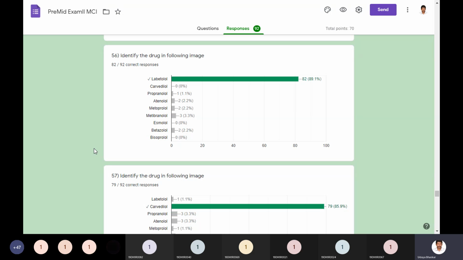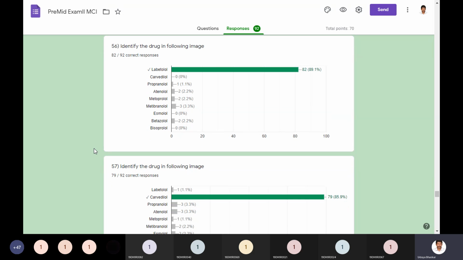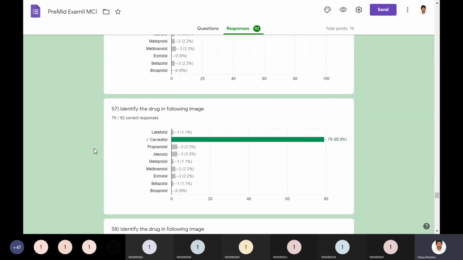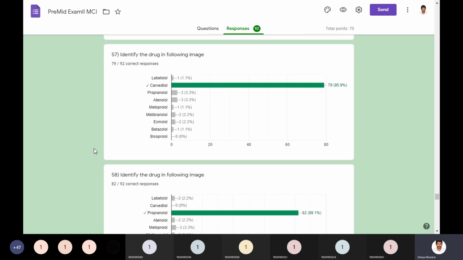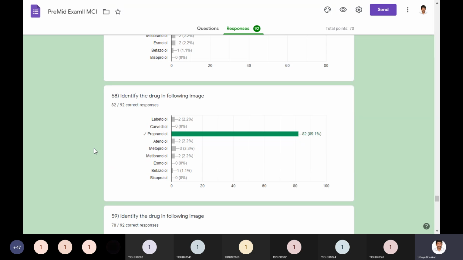I have spent almost three to four hours preparing all these questions. I have to be tech savvy, but I am not, so I have to do that. This is how I did it. This is the simple logic. I guess most of the people got this logic and got the image identification correct. But this is a cheat trick. So please do go back to the notes and refer to the chemical structures of the drugs again.